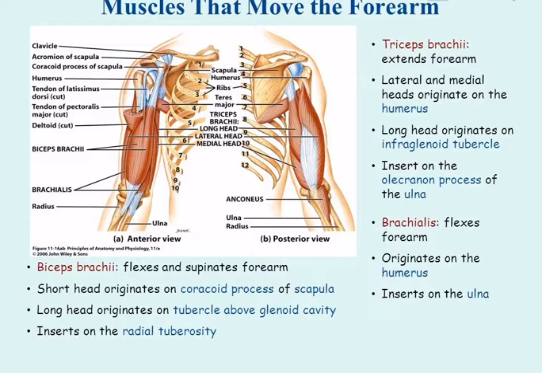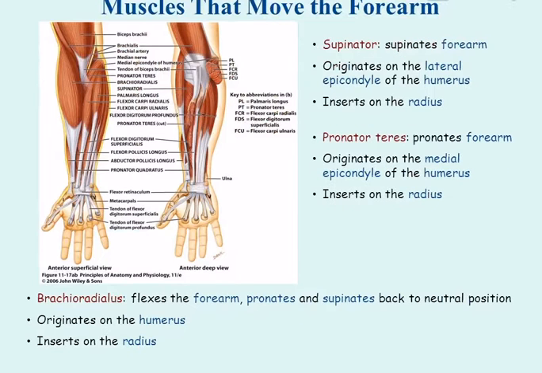Inserts on the ulna. Biceps brachii flexes and supinates the forearm. Short head originates on the coracoid process of the scapula. Long head originates on the tubercle above the glenoid cavity. Inserts on the radial tuberosity. Muscles that move the forearm.